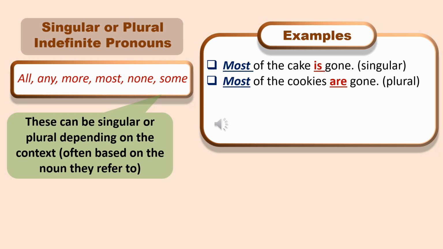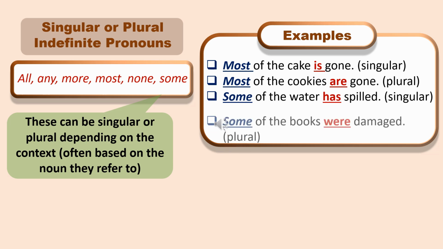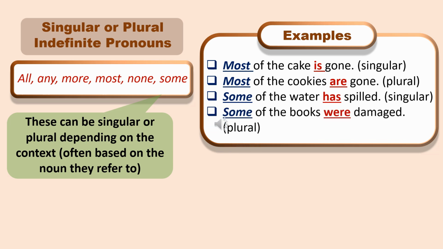Examples, most of the cake is gone. Cake is uncountable, so we use the singular verb is. Most of the cookies are gone. Cookies are countable, so we use the plural verb are. Some of the water has spilled. Water is uncountable, so we use the singular verb has. Some of the books were damaged. Books are countable, so we use the plural verb were.